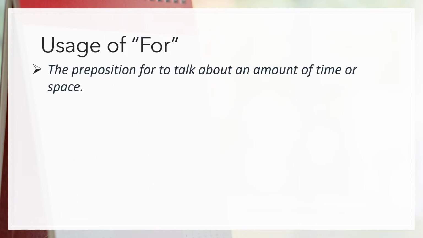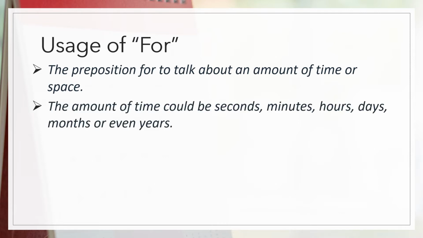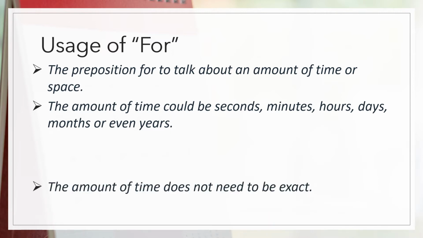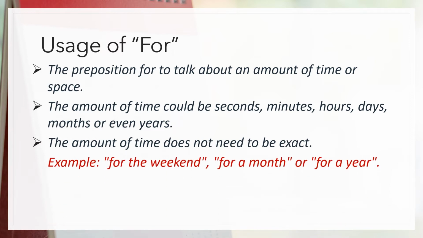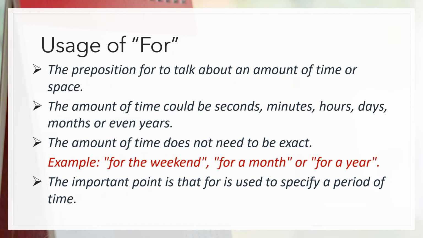Where do you use for? The preposition for is used to talk about an amount of time or space. The amount of time could be seconds, minutes, hours, days, months, or even years. The amount of time does not need to be exact. For example, for the weekend, for a month, or for a year. Here you can notice there is no precise time mentioned. The important point is that for is used to specify a period of time.